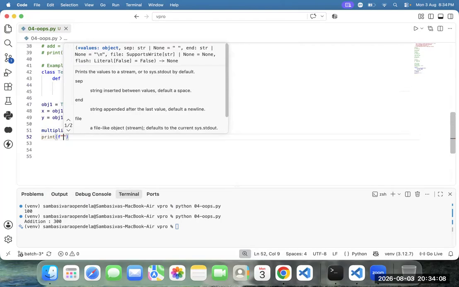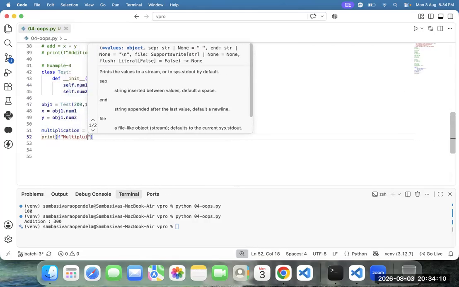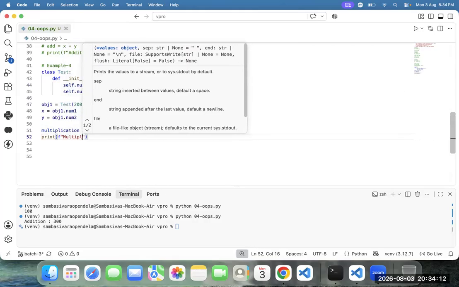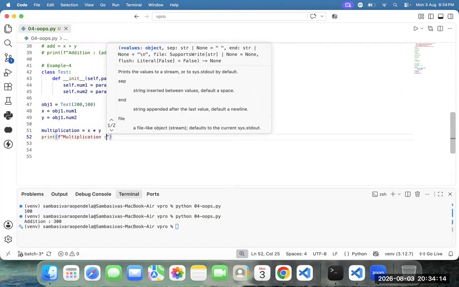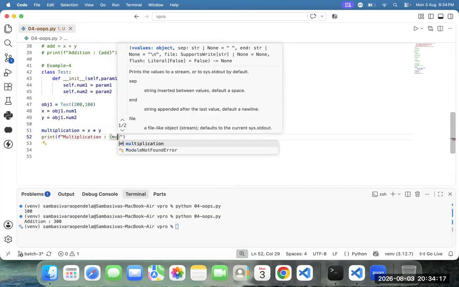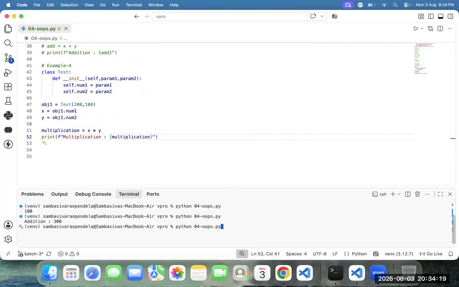Format of multiplication, colon, and what you need to place there is multiplication. Got it now? What is the answer we are able to see? Multiplication colon 20,000. Fine. Team, in example 4, what is the new point we got?